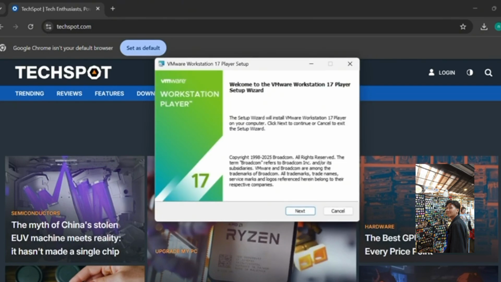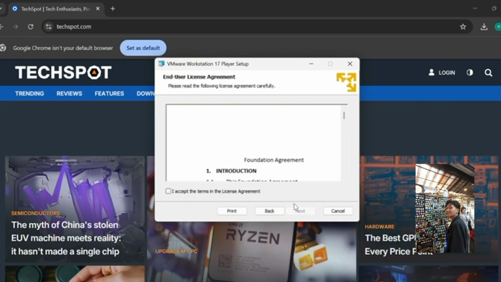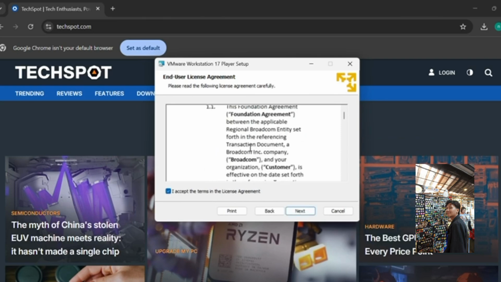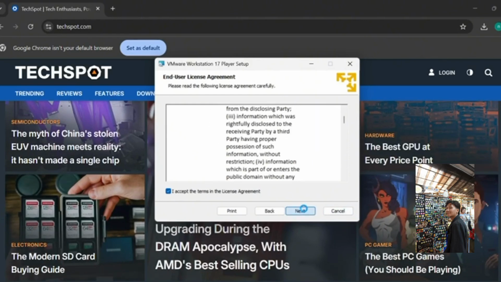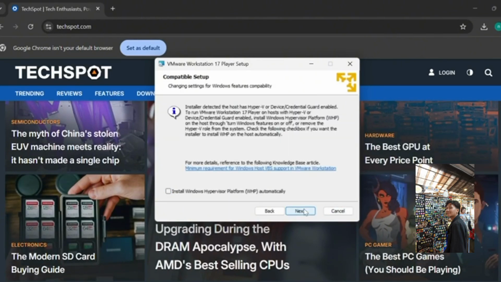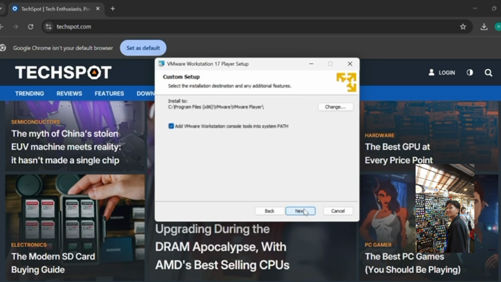click Next right here, and you can read the terms if you want to. I accept the terms in the license agreement and just scroll it down before we click Next. On this page, you just click Next again.